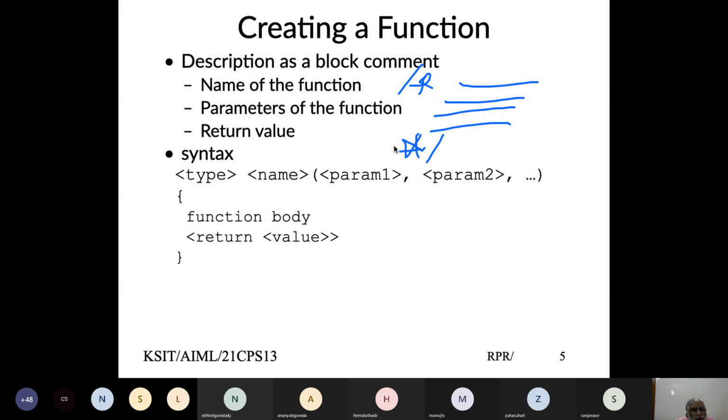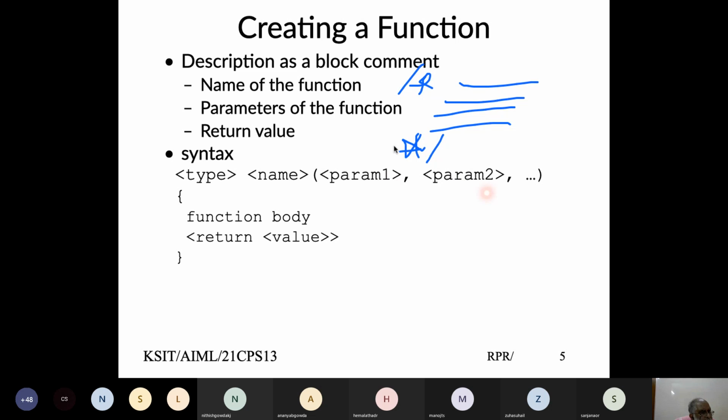The typical syntax of a function is you declare what kind of return value the function would return. And if it does not return any value, you also need to indicate that, and that type would become a void. Then how do you identify the function, the name of the function?